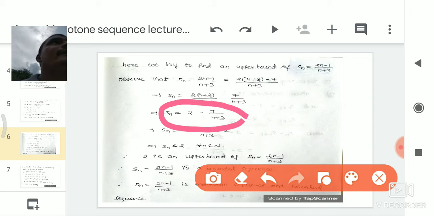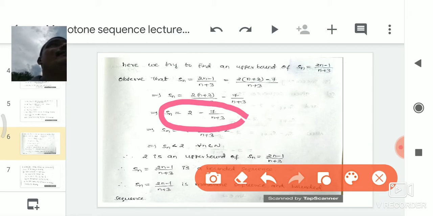2 plus is always greater than 2. 2 minus is always less than 2. Here 2 minus is there, that is why Sn is strictly less than 2. Sn is less than 2 for all n belongs to N.